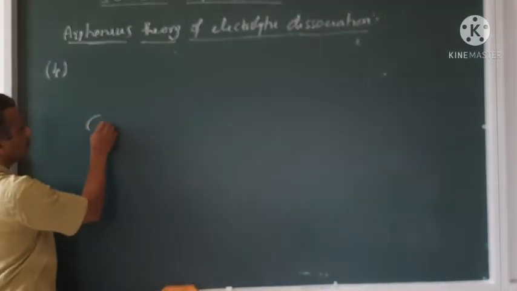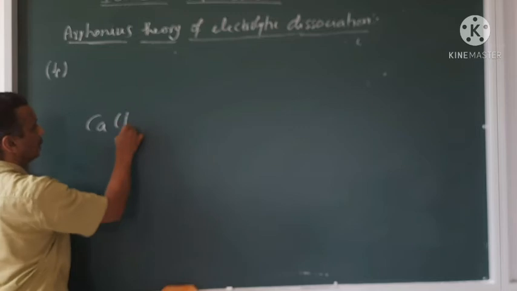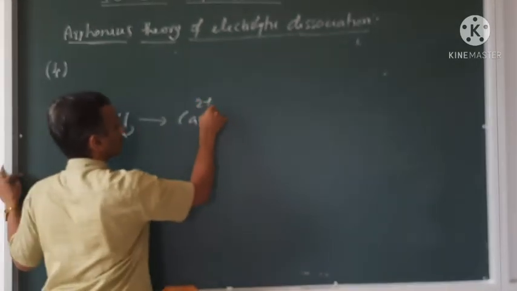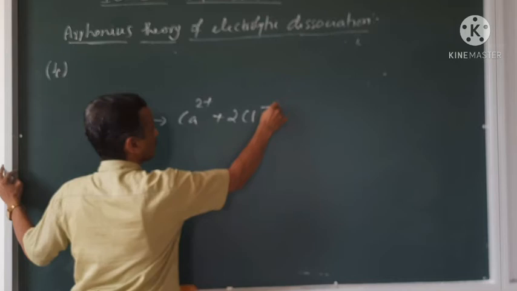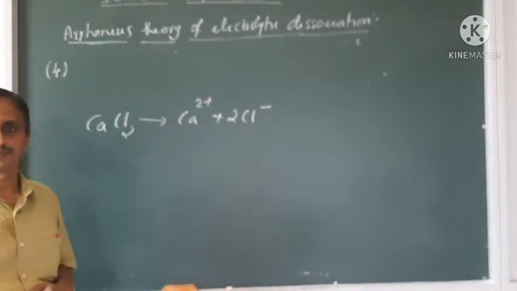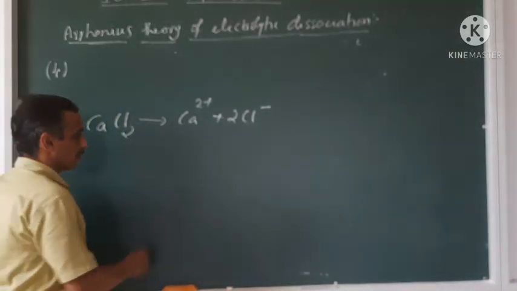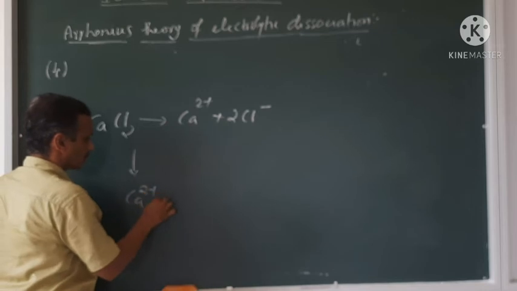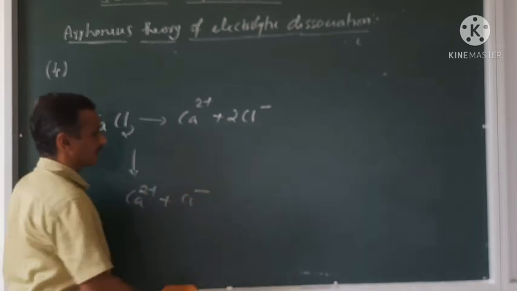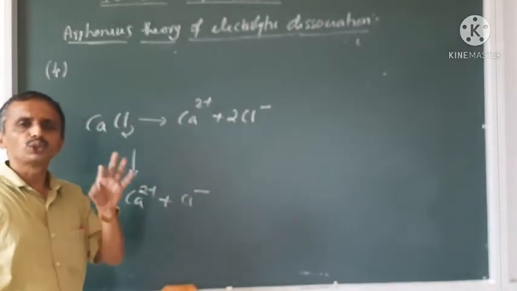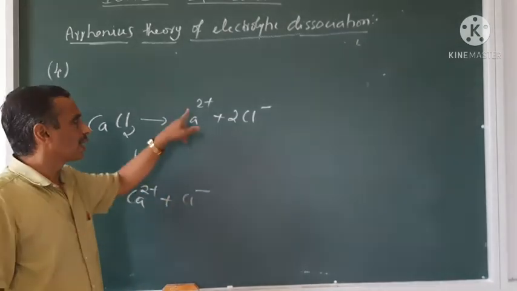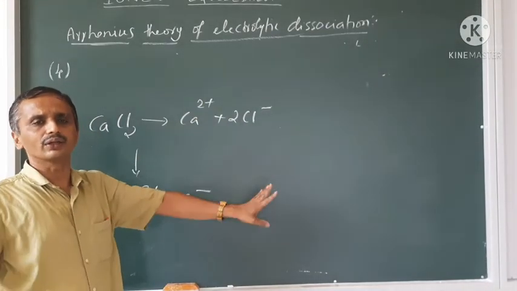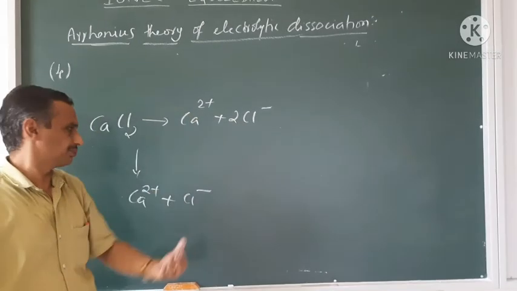See, CaCl2 gives Ca2+ and 2Cl-. And remember, I cannot have Ca2+ Cl- like this. Total number of charges on the cation and the charges on the anion should be equal to each other.